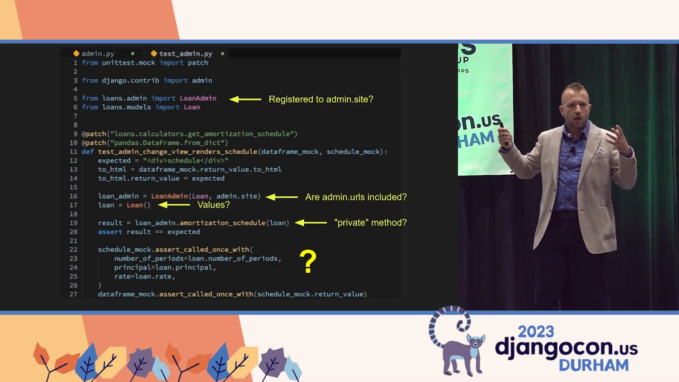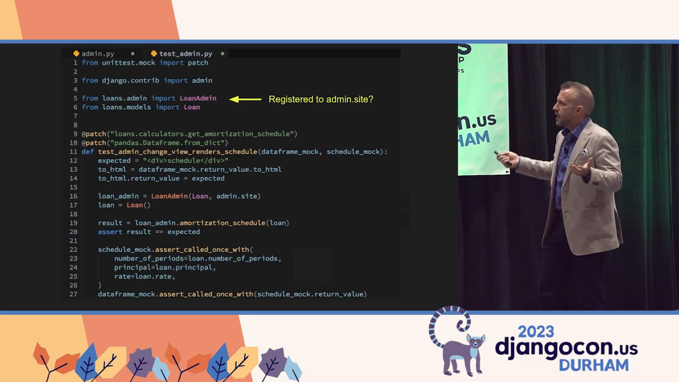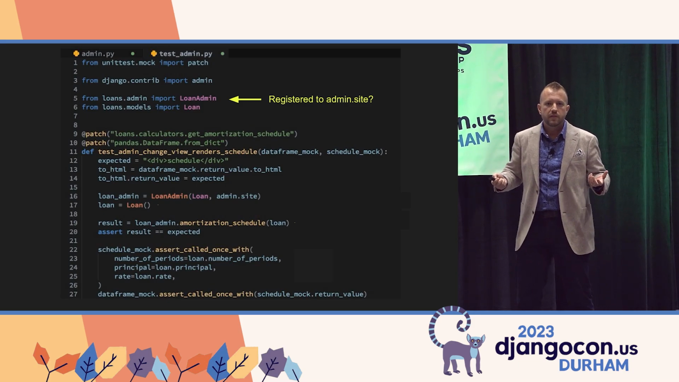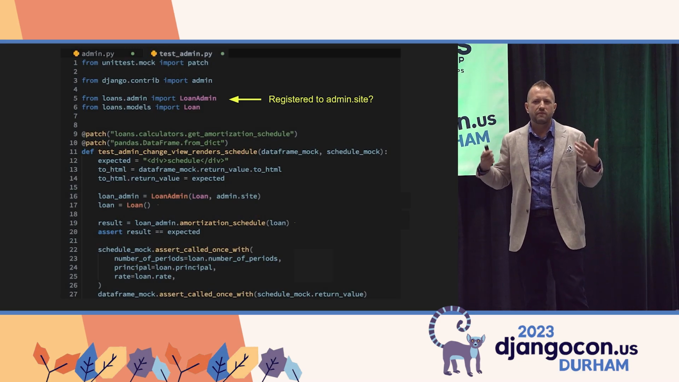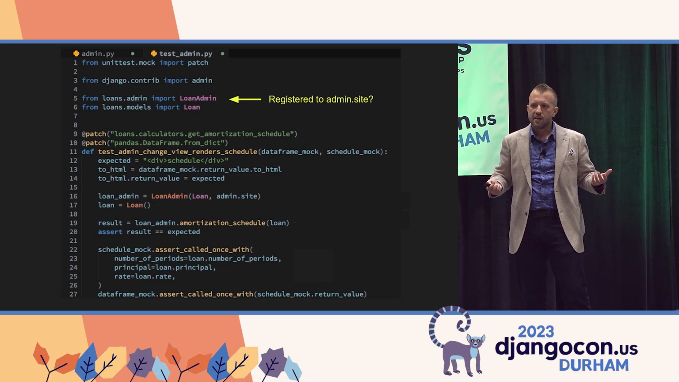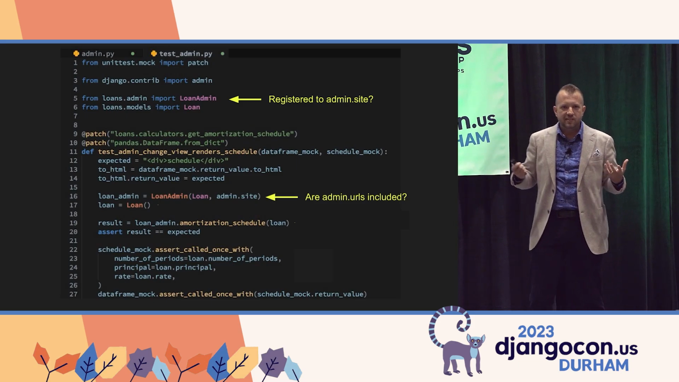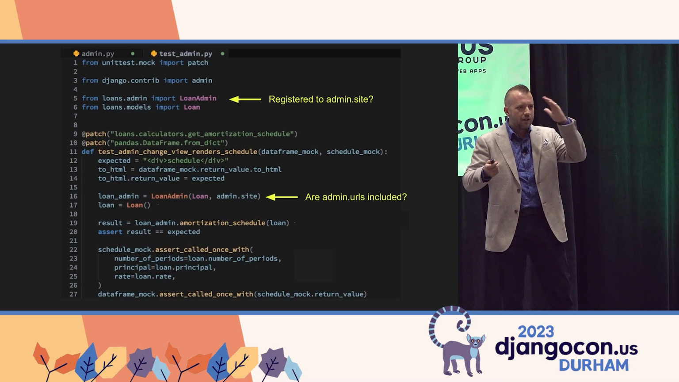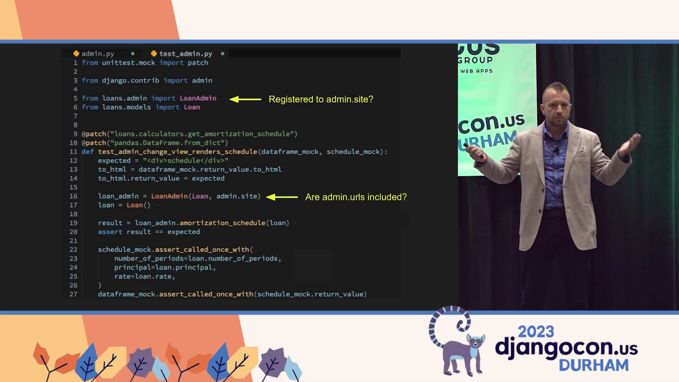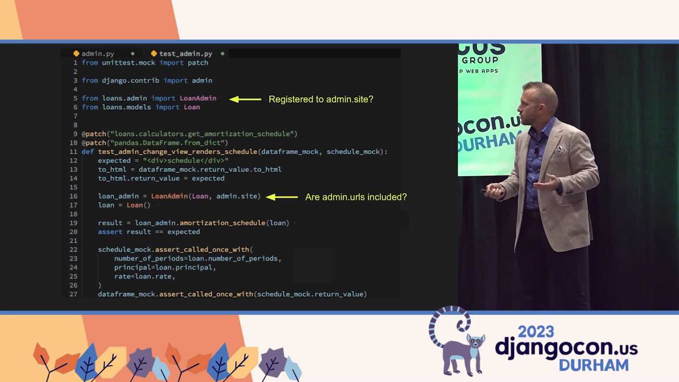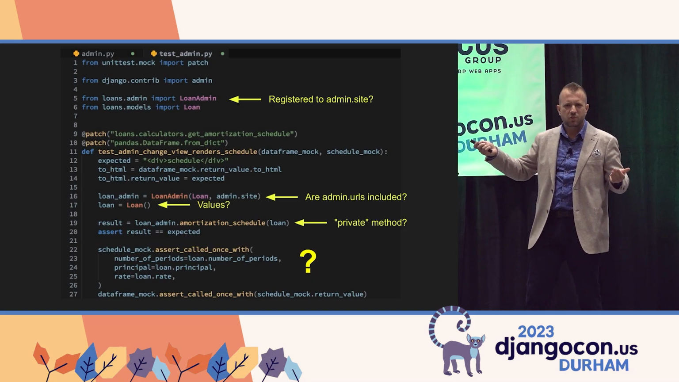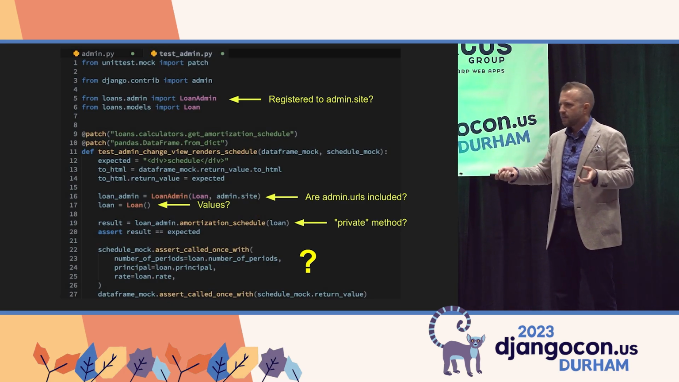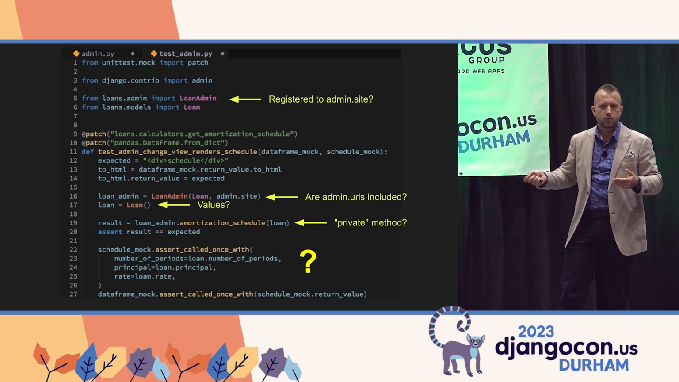Now here's a test that has a high bias towards the implementation. I'll start right out here: the loan admin. We're importing the class itself, and there's an issue with that. Do we know if that's been registered to the admin site? And if we were to pull back even further, is admin even installed in Django? Is it in installed apps? Is the URL exposed at /admin or bananas or something else? So that's not great. And then, we're creating this loan with no values. We're testing what appears to be a private method. And then again, here's our mock that's kind of cryptic and unhelpful.